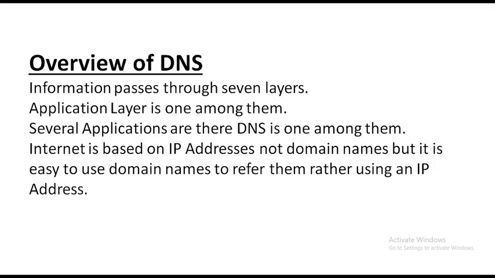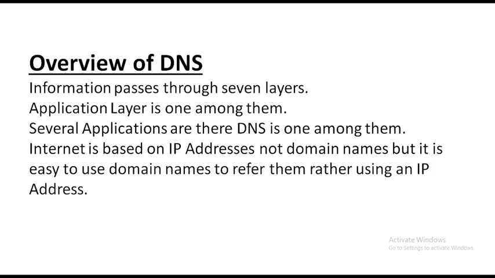For communication to take place, the information should pass through the 7 layers only. The application layer is one among them. In the application layer, several applications are there. DNS, Domain Name System, is one among them.